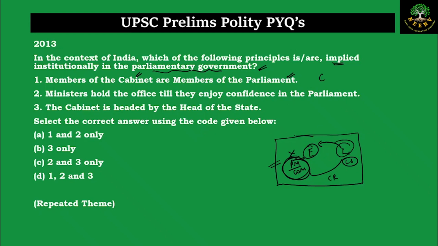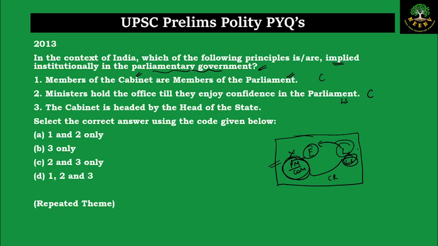Statement 2. Ministers hold the office till they enjoy the confidence in the parliament. Yes, it should have been very specifically Lok Sabha, but since they have given parliament, we will read it as parliament only. Yes, the prime minister and the council of ministers, if the no confidence motion is passed, the government has to resign. So till the time they enjoy the confidence of their parliament, that is the Lok Sabha, they will be in power. So this is correct.